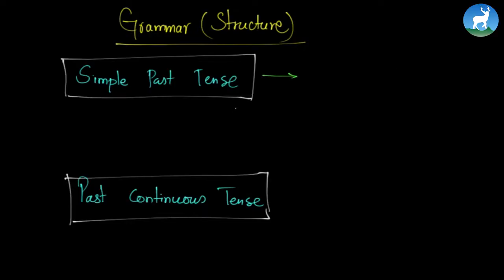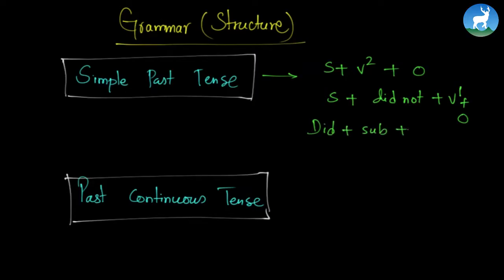What is the structure of simple past tense? I walked to the store. I talked a lot. So what is the structure? It is subject plus V2 plus object. Very nice. In negative, it is subject plus did not plus V1 plus object. So I did not go to the store. I did not talk to her, like that. In question form, it could be did plus subject plus V1 plus object. Something like, did you talk to her? Did you go to the store?